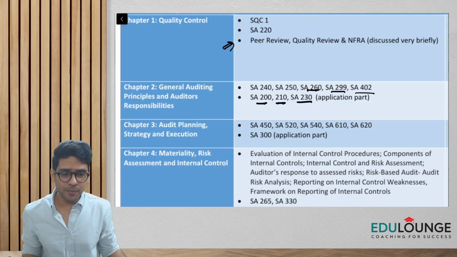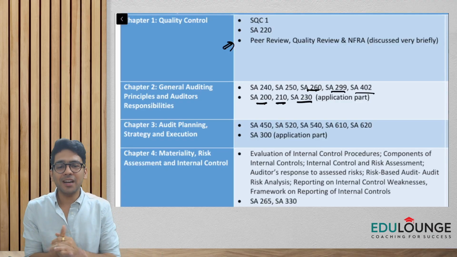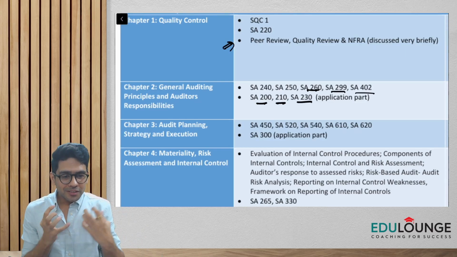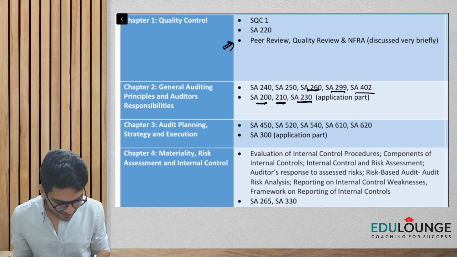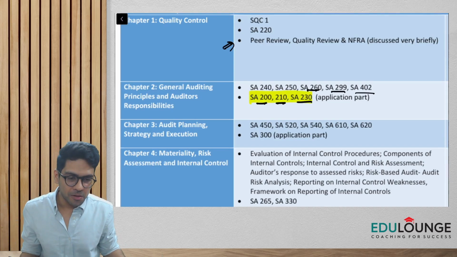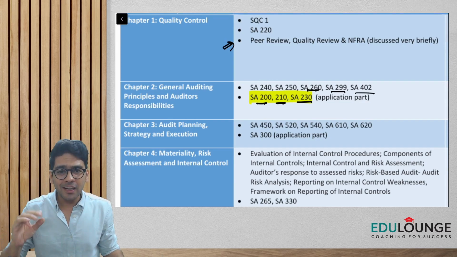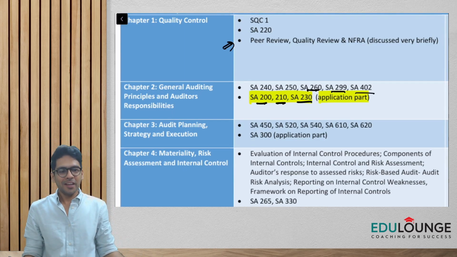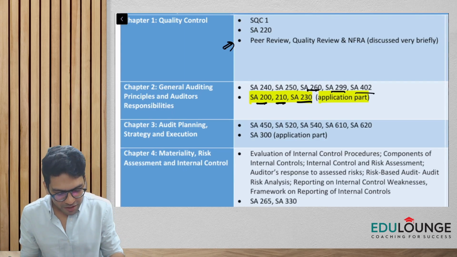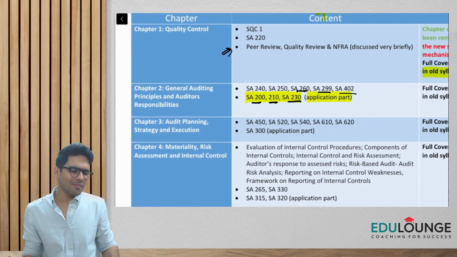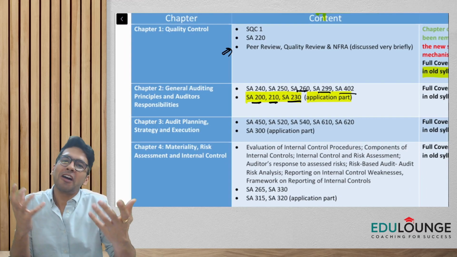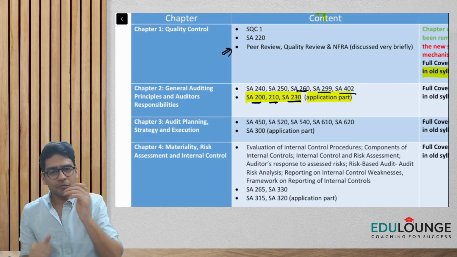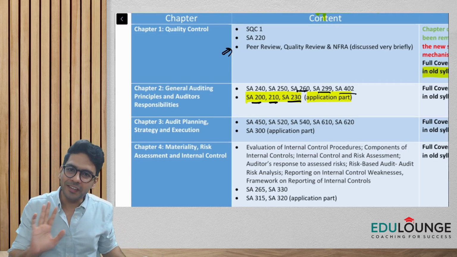But if you see the study material, the content of these standards is not given. It has been clearly mentioned in the syllabus that because these topics were discussed at length at the intermediate level, at CA Final they are only going to test you on the application part of these standards. It simply means that you have to have knowledge of these standards. In our videos we have already covered all these standards in detail, so you need not worry at all.